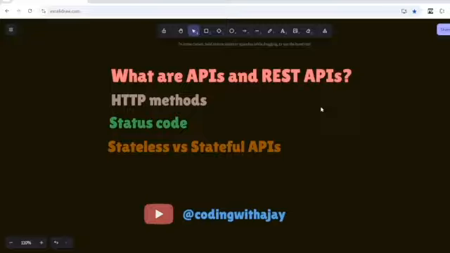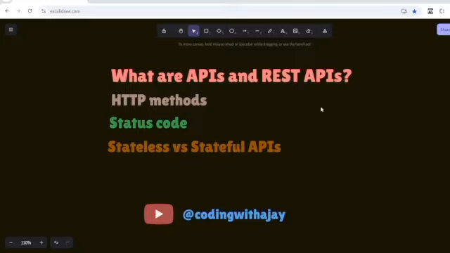Whatever message you want to show to the front end, you can just say that. All right, 201 meaning whatever you were trying to create on the server, it created. The resource was created, or it was stored, it could be storing into the database or anything. You can just say 201, meaning the resource is created.